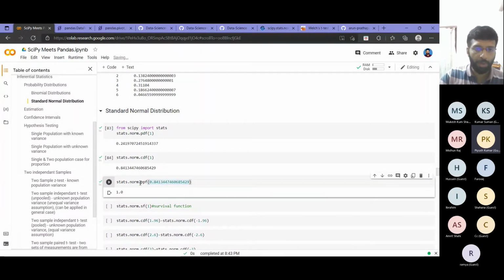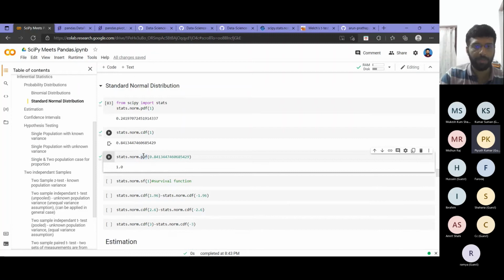So for any given probability, if I want to find the x value at which the cumulative probability is equal to that value, I can use the PPF function. CDF and PPF are like opposites: one operates from a given x value to find the probability, and PPF operates in the reverse direction. Given a probability, find the x value corresponding to it. These two we can use directly to answer questions that we may get in any MCQ exams.